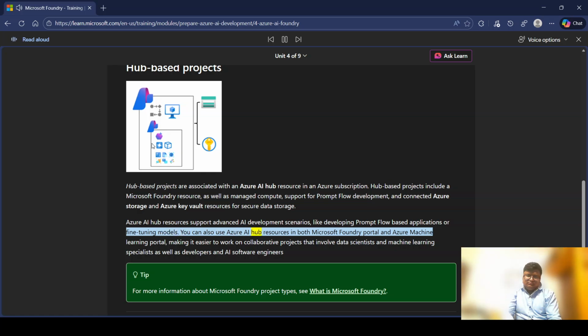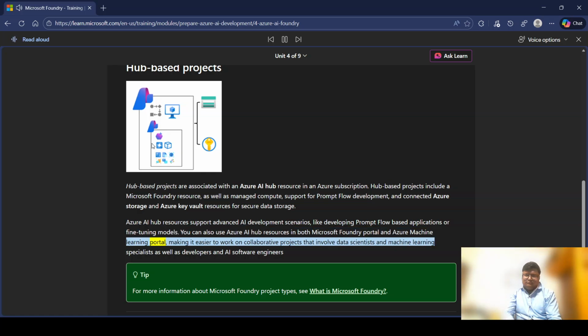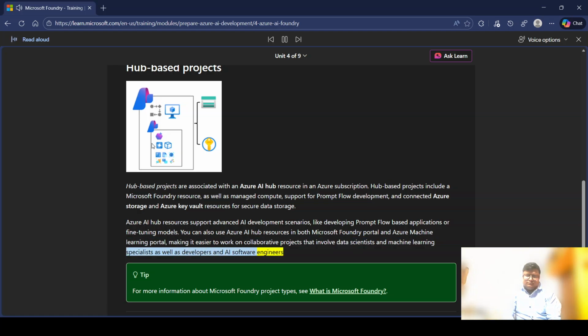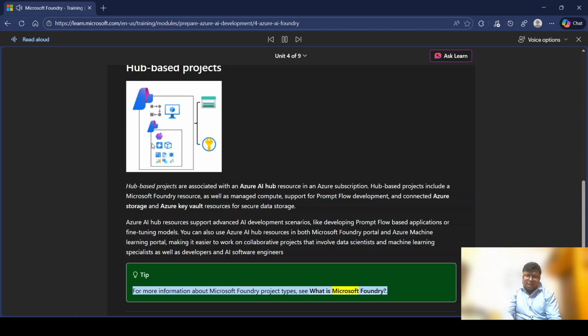Azure AI Hub resources support advanced AI development scenarios, like developing prompt flow-based applications or fine-tuning models. You can also use Azure AI Hub resources in both Microsoft Foundry portal and Azure Machine Learning portal, making it easier to work on collaborative projects that involve data scientists and machine learning specialists as well as developers and AI software engineers. Tip. For more information about Microsoft Foundry project types, see what is Microsoft Foundry.